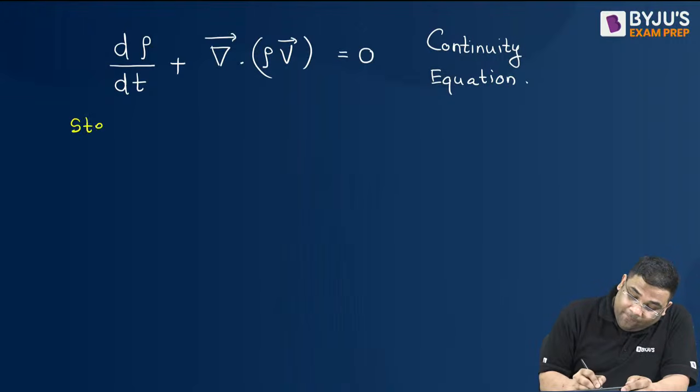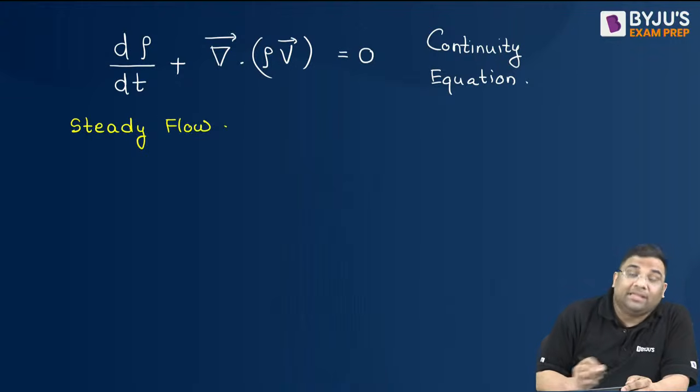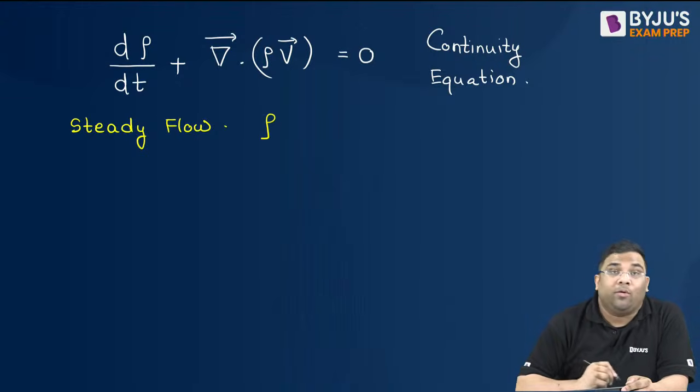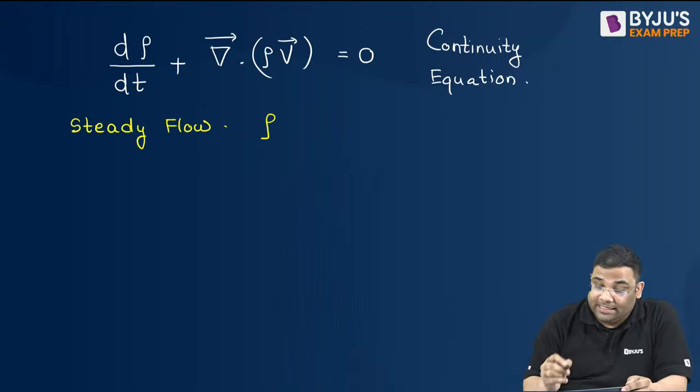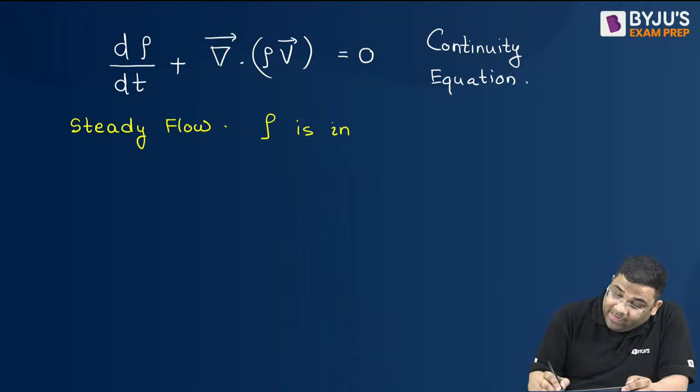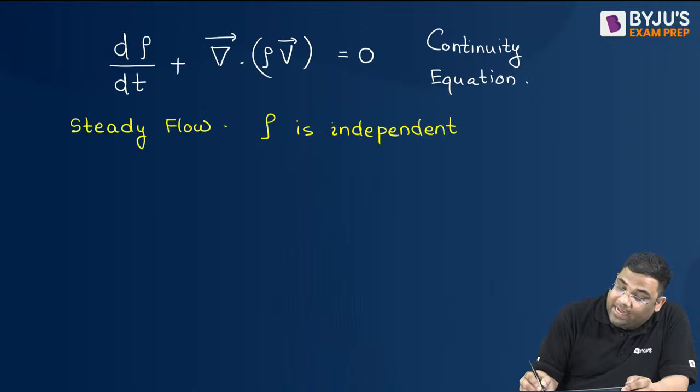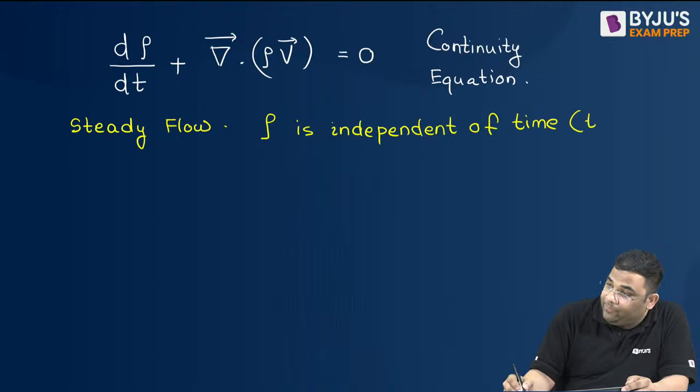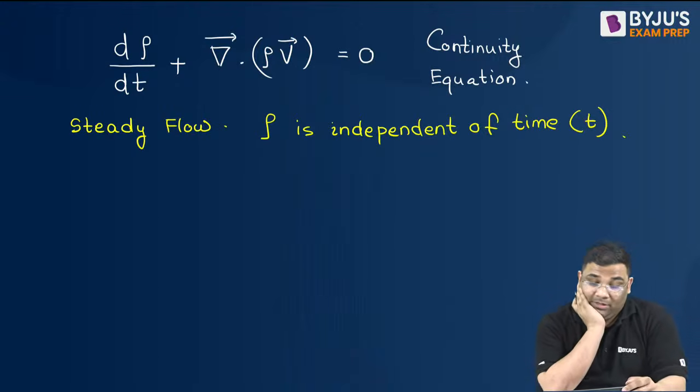Now you see, what is steady flow? If I say the flow is steady, steady flow means that rho, the density, is independent of time. So what will happen?